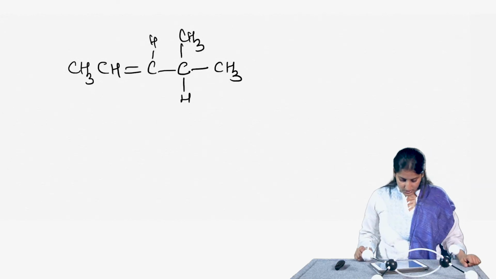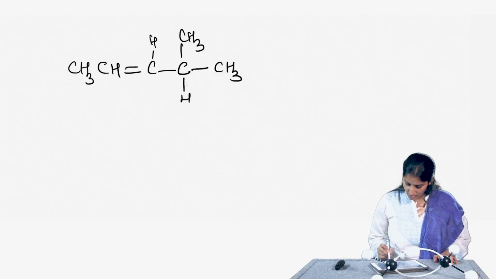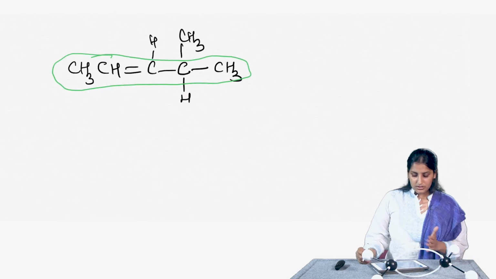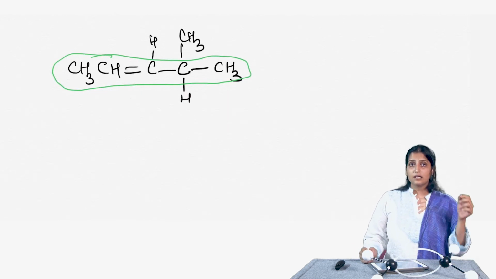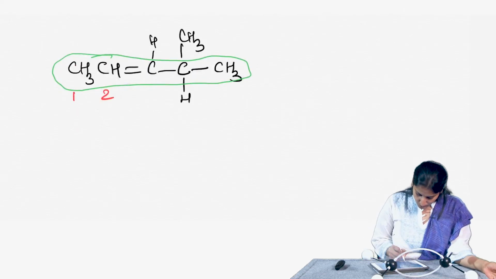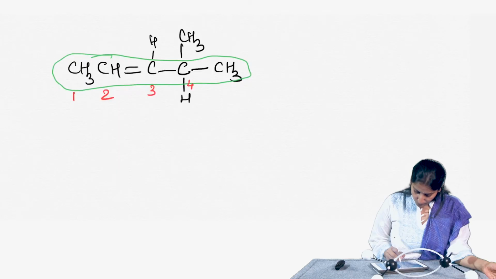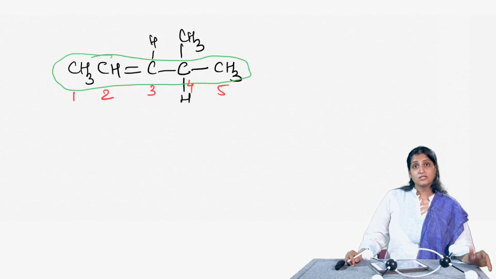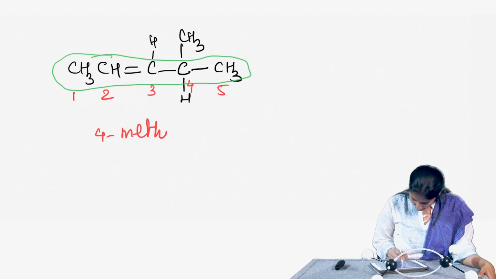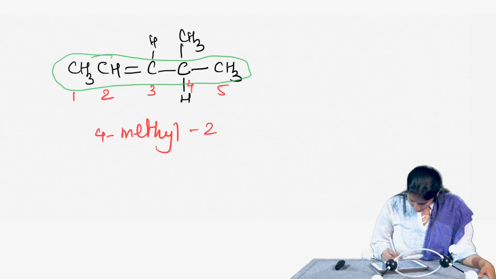If I really look at this molecule, the longest continuous chain is actually the horizontal chain. So, I will take the horizontal chain here. Now, I want to start numbering it such that the double bond gets the lowest possible number, and that will be 1, 2, 3, right, 4 and 5. On the fourth position there is a methyl group. So, this is a 4-methyl 2-pentene.